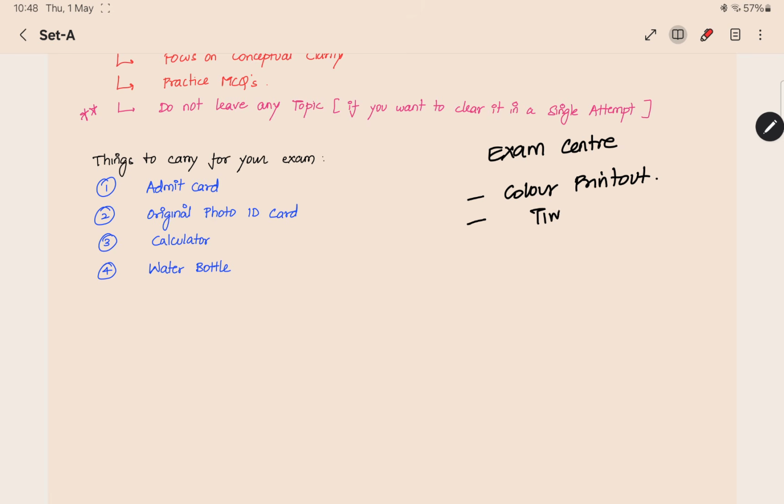And then you have to look at the time it takes to travel from your home to the exam center. What is the time it is taking? At which time you have to leave your home? All that you should see very clearly once before the exam day.